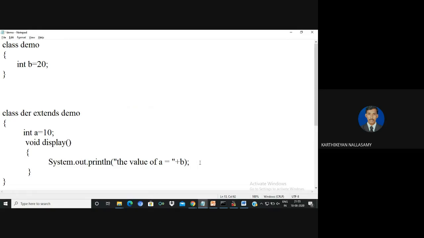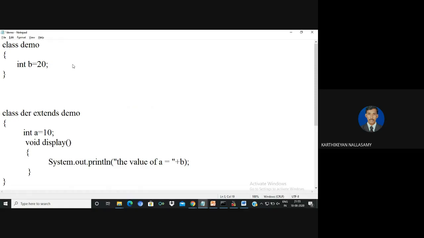Normally, for example, even if it prints like this with b, it will work, because the same name is not defined in the derived class, so it will refer to the memory location of your base class. The ambiguity is created only when the instance variable name of your base class and derived class are the same. In this situation, to differentiate these two memory locations, we have to use the keyword super. So this is the second one.